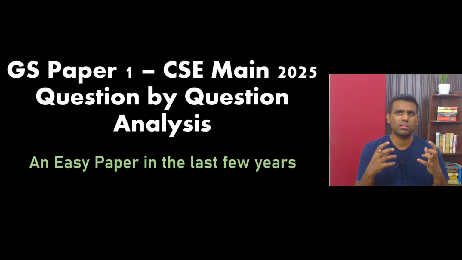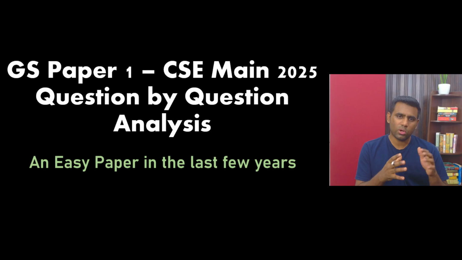So you need to really get a realistic sense as to whether the question paper was really difficult, or is it you alone who's feeling it's difficult, so that when you have this realistic picture, you will be able to figure out that there are areas that you are actually weak in, right? You cannot be under the illusion that the paper was difficult while the paper might have actually been easier. And in my opinion, when I went through all the 3 GS papers as well as the ethics paper, I felt all the papers were pretty easy this year, right?